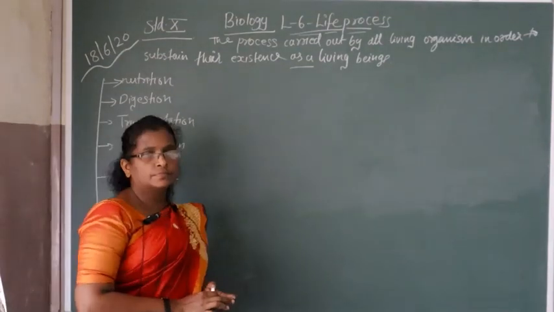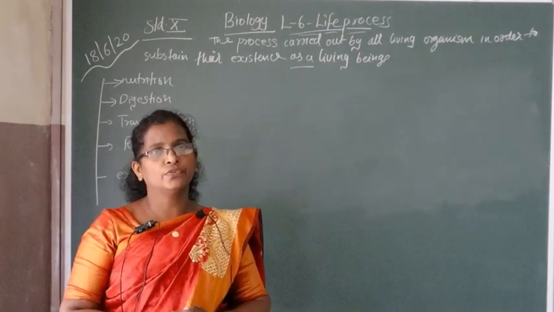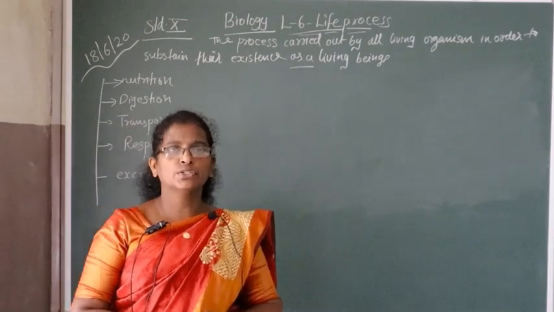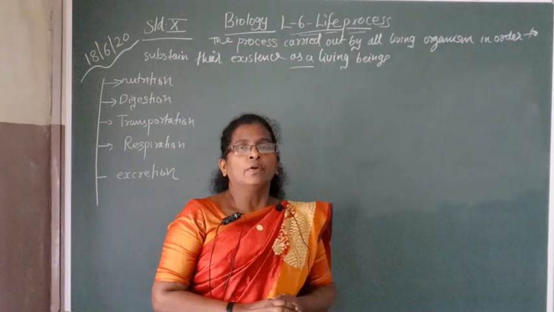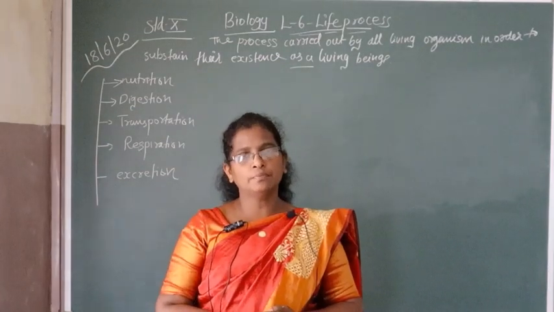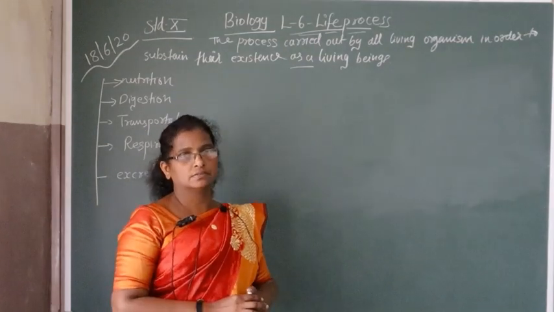Now I will explain all these life processes in a short way with the help of a flow chart. Every living organism's body performs different physiological activities.